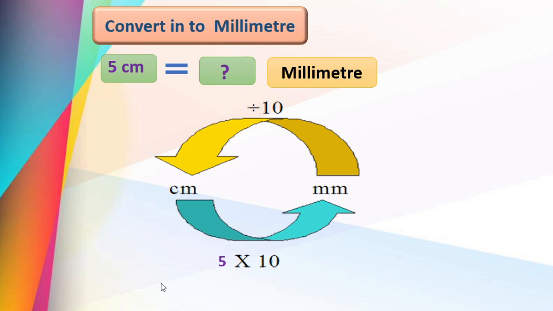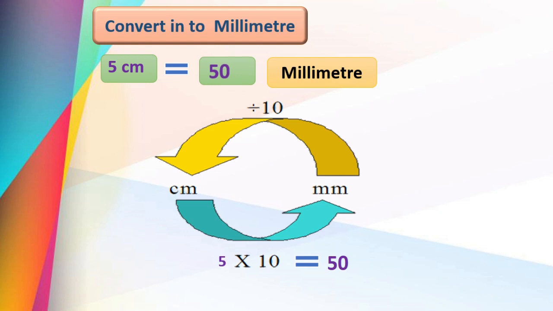Now, here you know on the scale 1 centimeter is equal to 10 millimeters. Correct? 1 centimeter is equal to 10 millimeters. Therefore, 5 centimeter is equal to how many millimeters? What we do? We multiply 5 by 10. That is 5 tens are 50. Isn't it? So, the answer is 5 centimeter is equal to 50 millimeter. This we will write here.